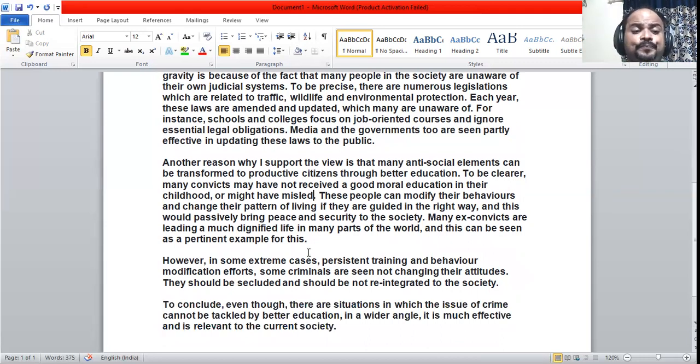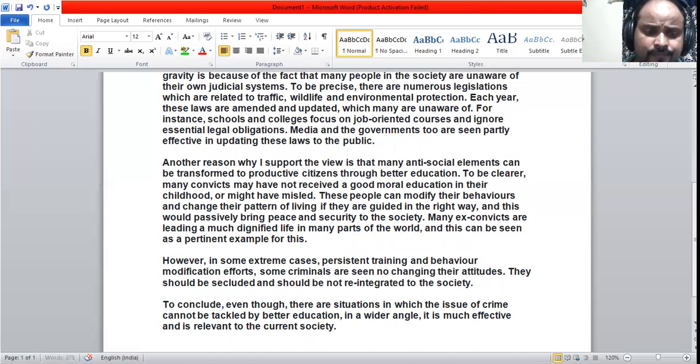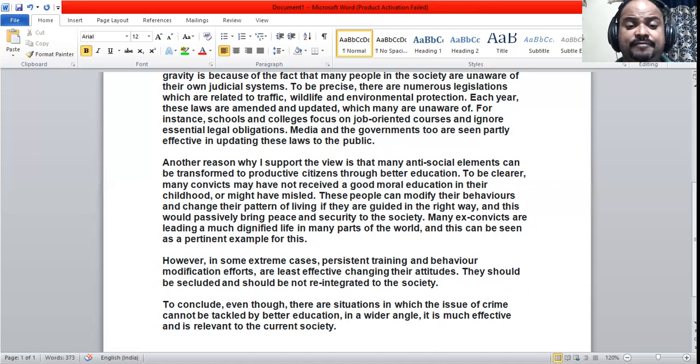Now, there is an opposite view. In some extreme cases, persistent training and behavior modification efforts are seen to be least effective in changing their attitudes.